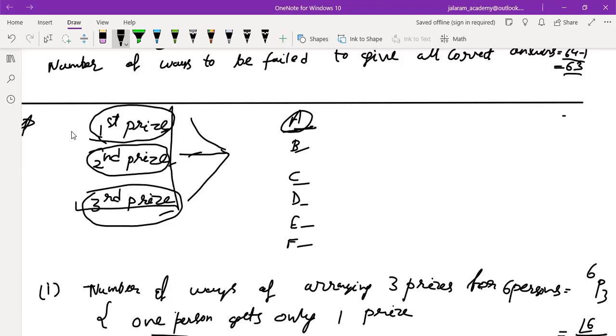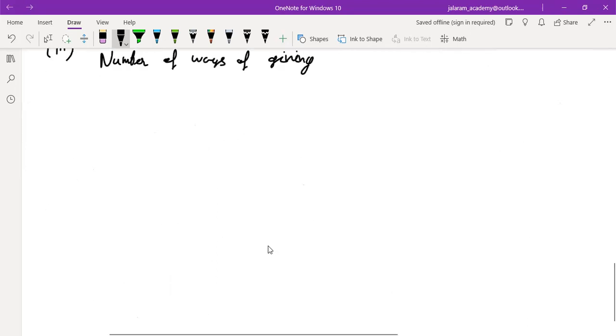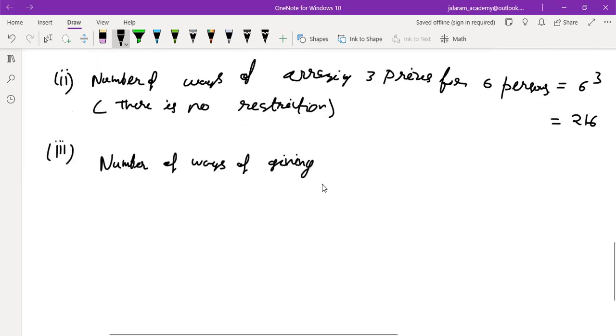Yes, sir. A single prize here means we are making a bundle of all three prizes and giving all three of them to the same person. Is that clear to you? So we have 6 choices. Either we give all three prizes to A, or to B, or to C, or to D, or to E, or to F. So there are 6 choices only to give all the prizes to a single person.